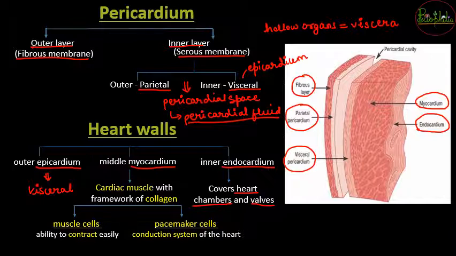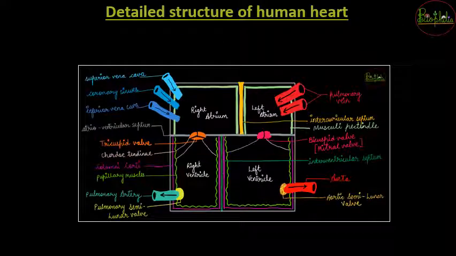Now let's understand the major parts of the heart, the detailed structures and labelings. A little understanding: this diagram is not the real representation of the heart. It is called a box diagram. These diagrams are made so that the structure is clearly visible and you can remember all the labelings. So here we will see the human heart in the box diagram.